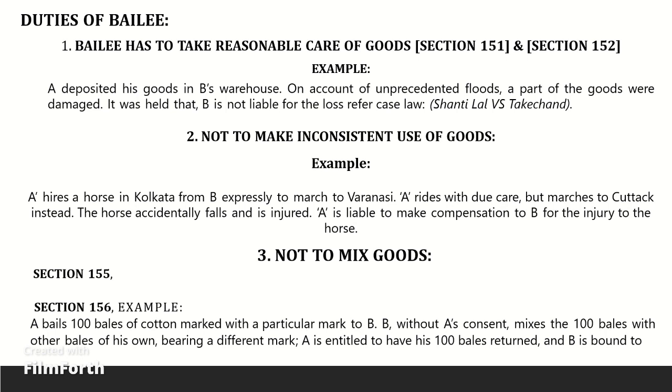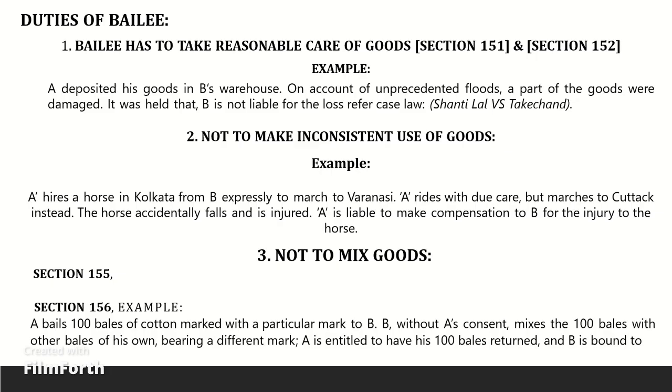Exception: bailee when not liable for loss, etc., of thing bailed. Section 152. The bailee, in the absence of any special contract, is not responsible for the loss, destruction, or deterioration of the thing bailed, if he has taken reasonable care as required under Section 151.